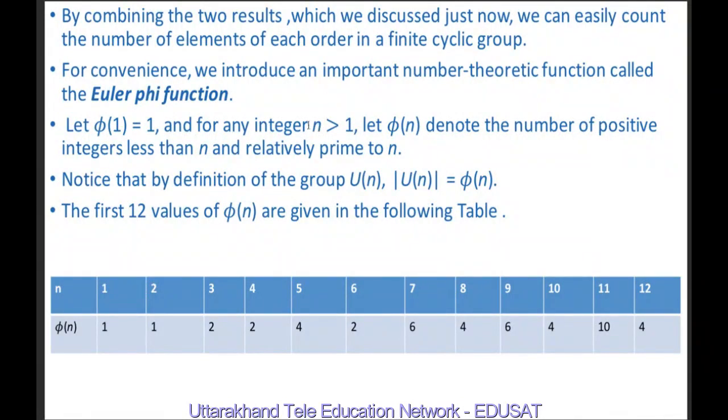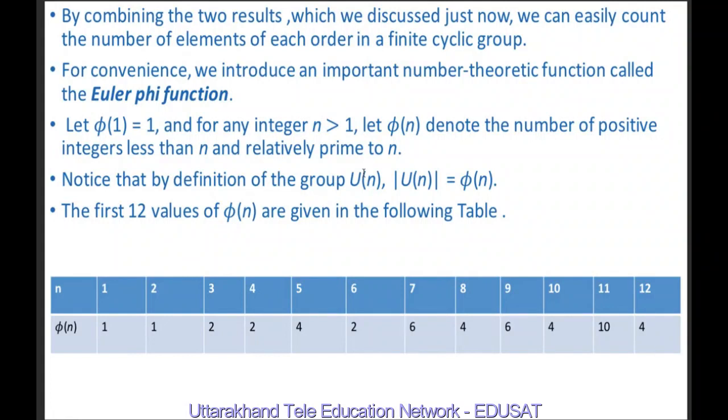Again, I want to repeat the definition. Phi is the Euler phi function if phi of 1 is equal to 1, and phi of n equals the number of positive integers less than n and relatively prime to n if n is greater than 1. Notice from this definition that this is nothing but related to the group Un, because Un is the group which consists of the set of positive integers less than n and relatively prime to n under multiplication modulo n.